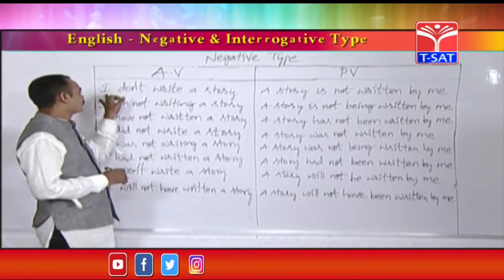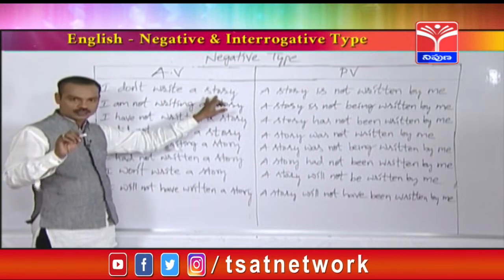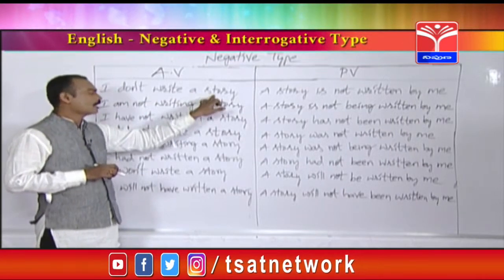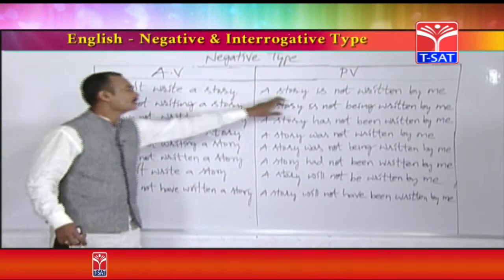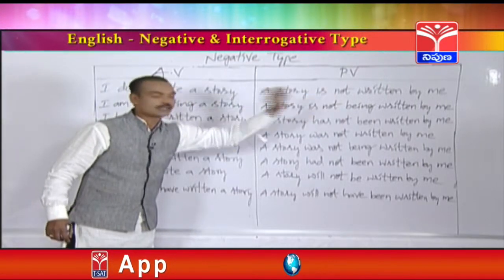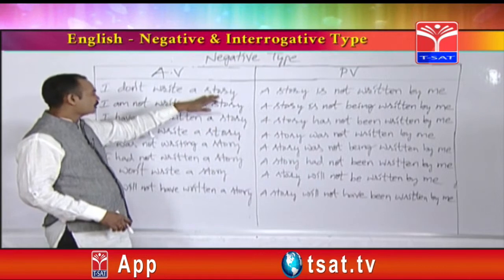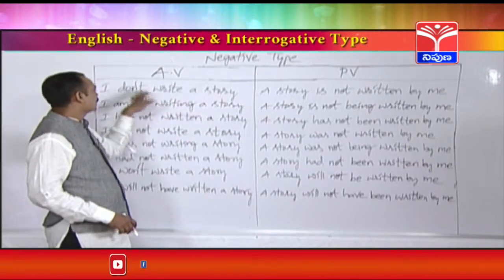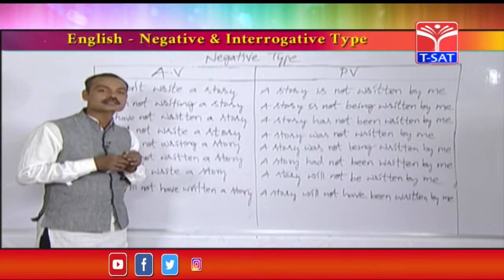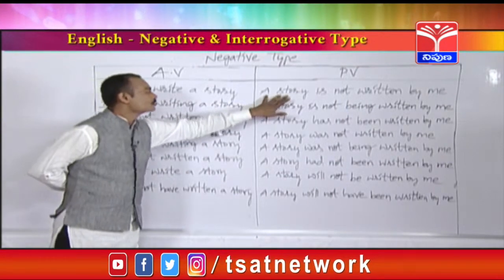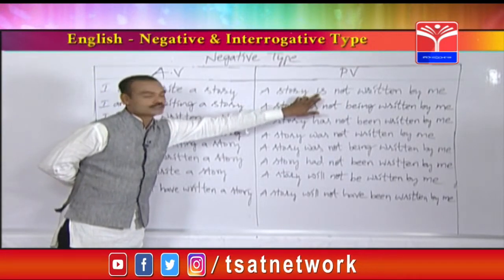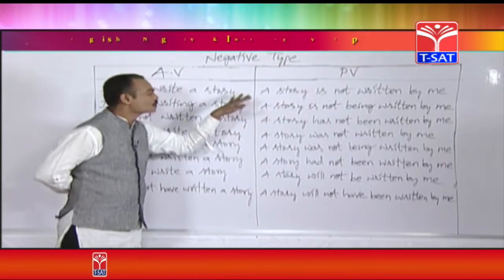Right, friends. Here, I don't write a story. In this activize, object is singular. So that's why a story is not written by me. For example, let's think that it is a plural object. I don't write stories. Stories is plural. So singular means a story is, plural stories are.